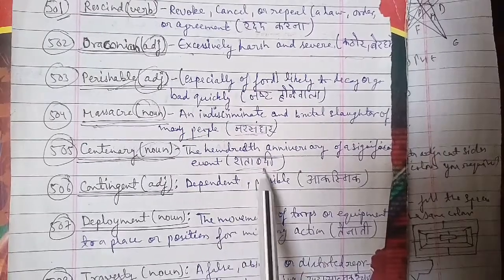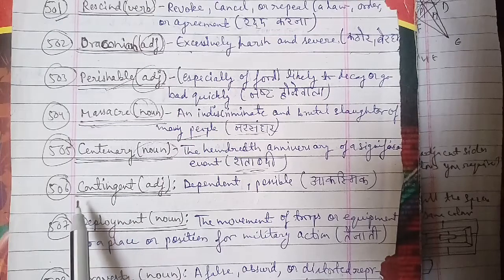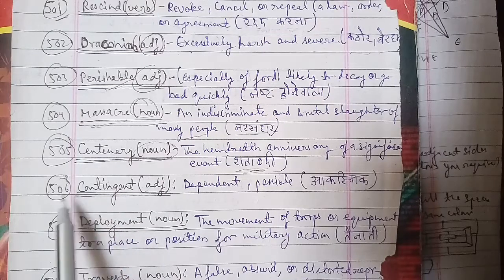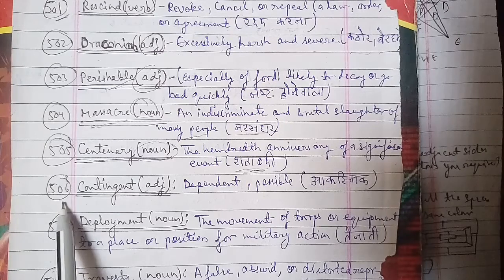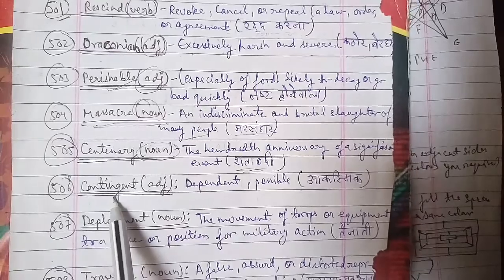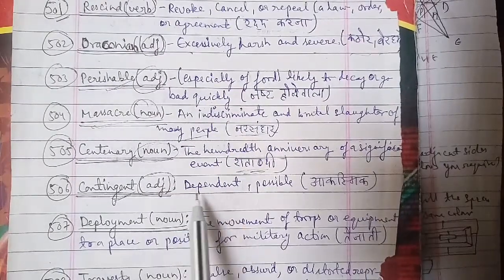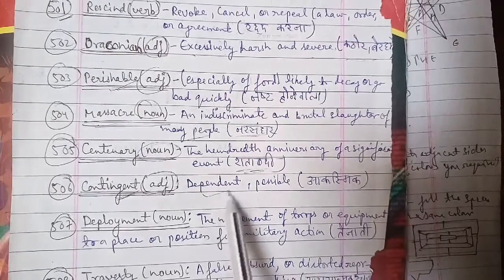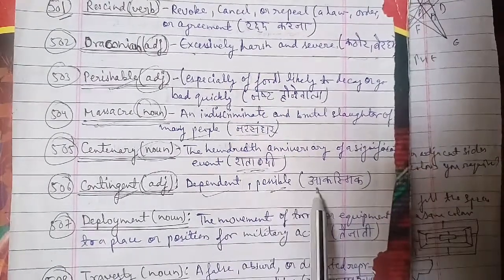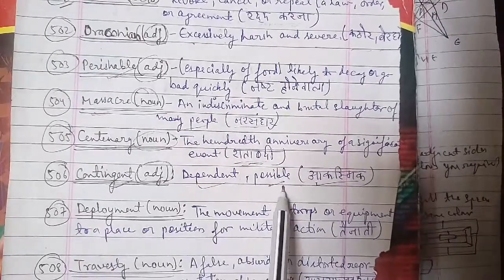Next we have another word, which is the 506th word of the session, and that is contingent. Contingent is a word which is being used as an adjective, and the meaning of contingent is dependent, possible or आकस्मिक होना. So dependent, possible or आकस्मिक होना is the meaning of contingent here.